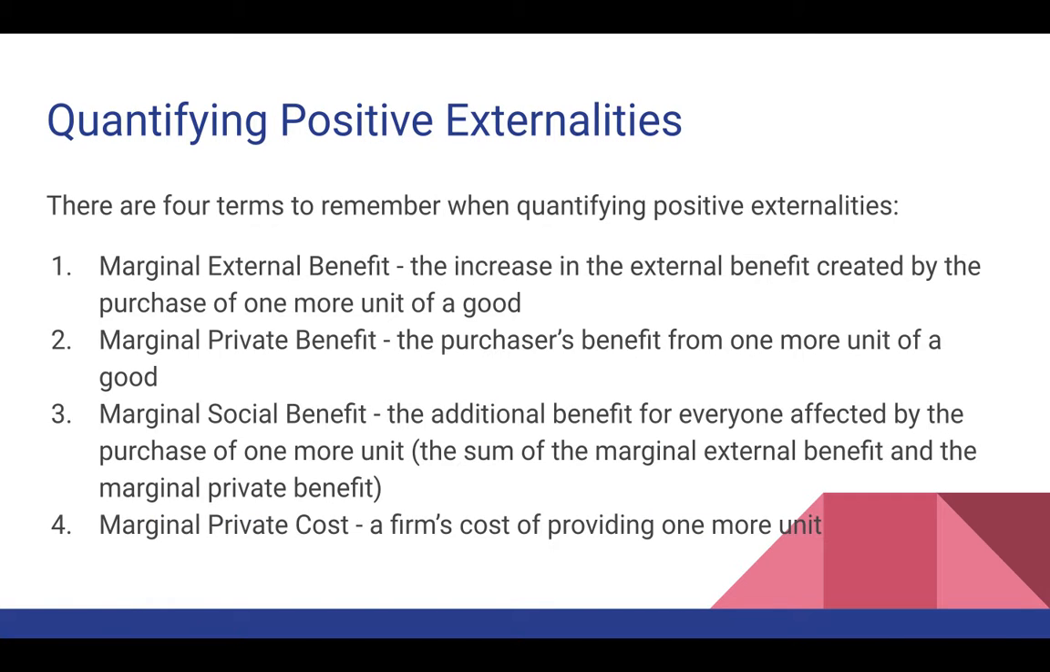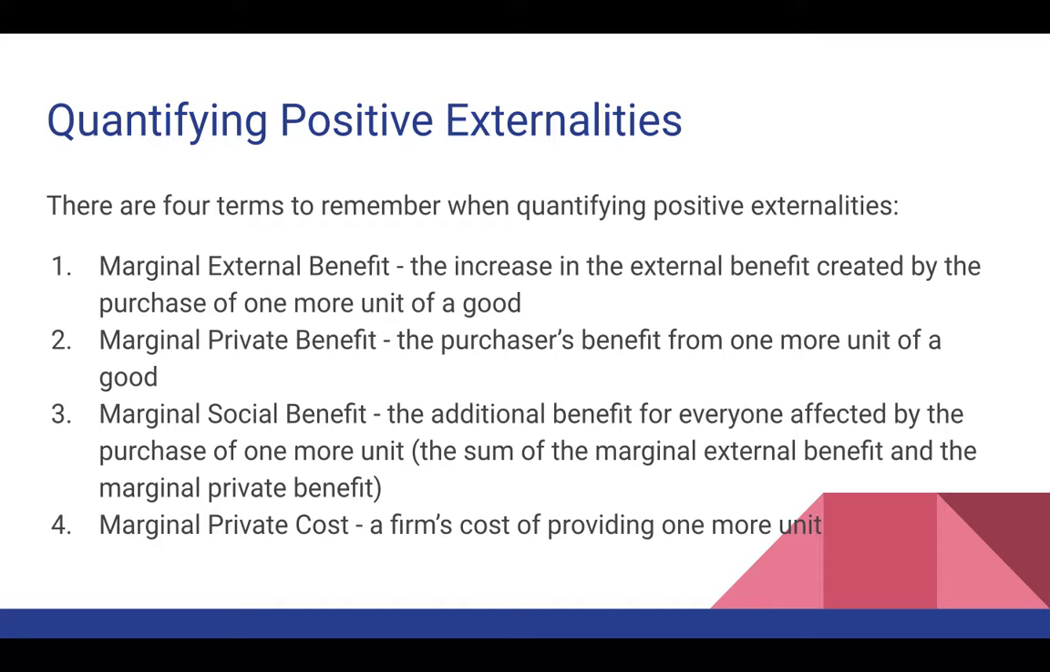Quantifying positive externalities. How do we quantify it? There are four terms to remember. The first one, marginal external benefit, the increase in the external benefit created by the purchase of one more unit of a good. Another one would be marginal private benefit, the purchaser's benefit from one more unit of a good. Number three would be marginal social benefit, the additional benefit for everyone affected by the purchase of one more unit, or the sum of the marginal external benefit and the marginal private benefit. Those two added together would make the marginal social benefit.